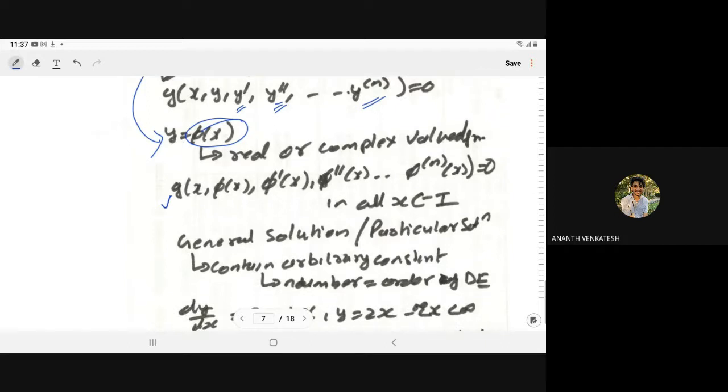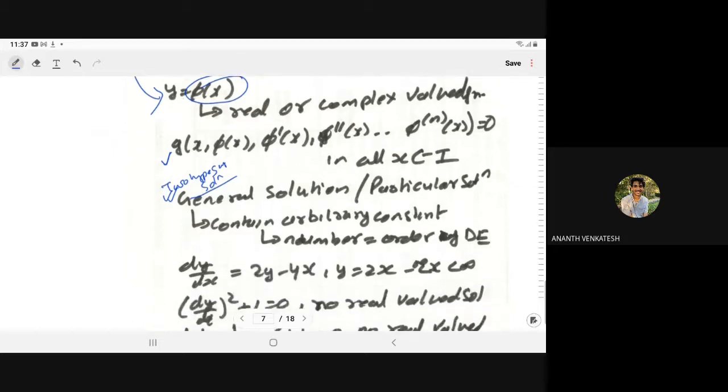Here we have two types of solution: the general solution and the particular solution. The general solution always contains arbitrary constants, and the number of arbitrary constants is equal to the order of the differential equation.